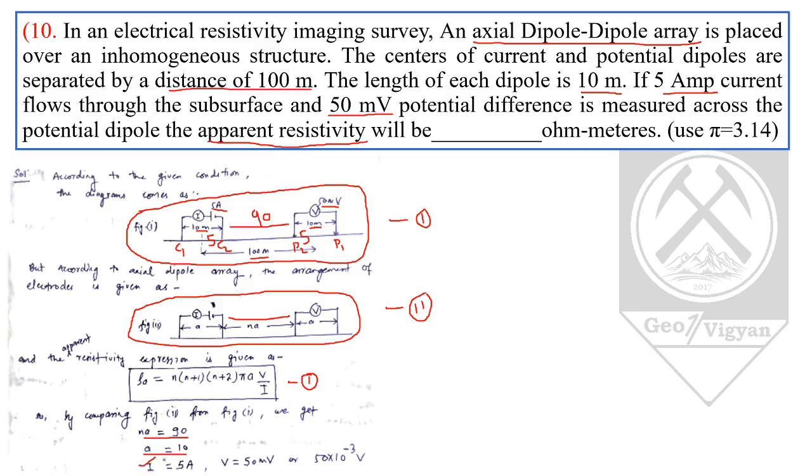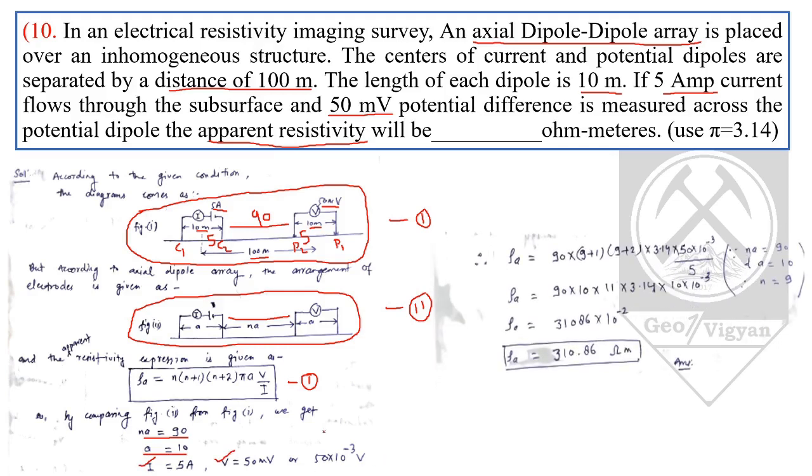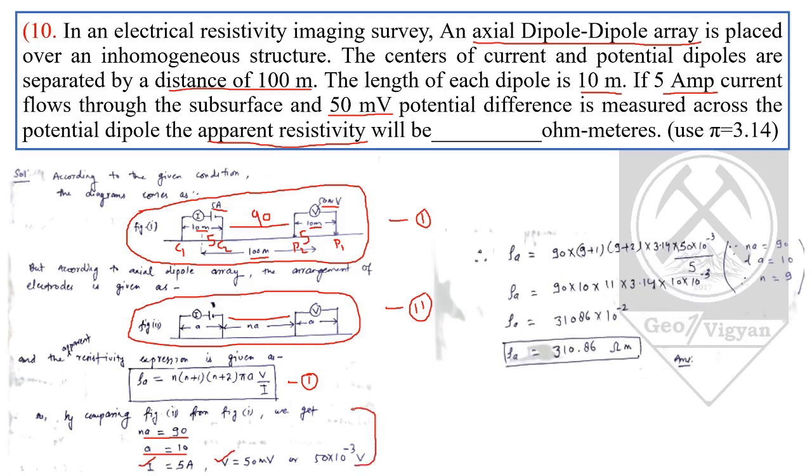I is given 5 ampere, V is given 50 millivolt or 50 into 10 to the power minus 3 volt. We will put all these values in the given equation and calculate the value of rho A. This is the solution and we get the answer rho A equal to 310.86 ohm meter.